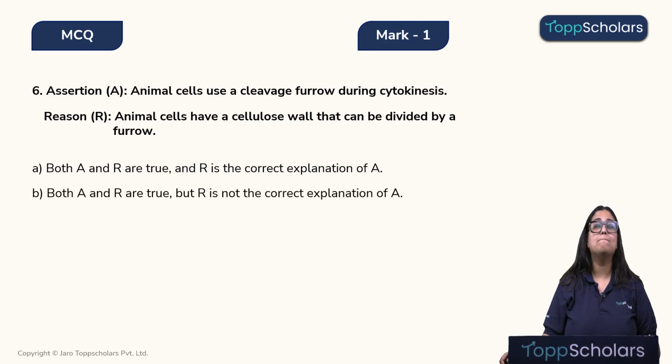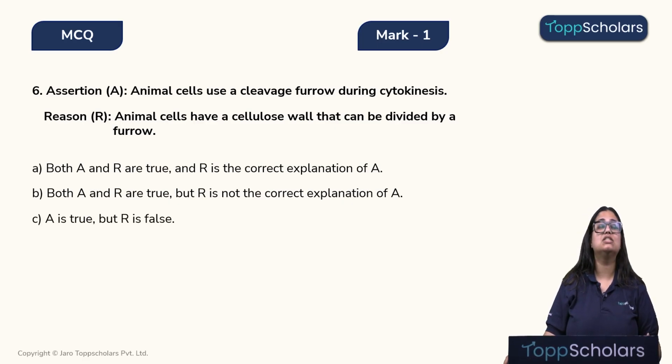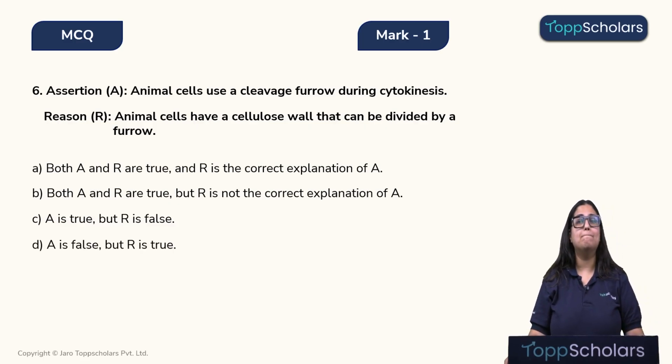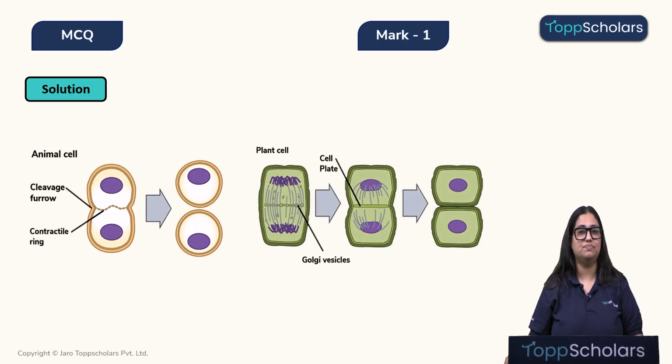Option B says both are true but reason is not the correct explanation. Option C says assertion is true but reason is false, and option D says assertion is false but reason is true. So let's look at the solution.